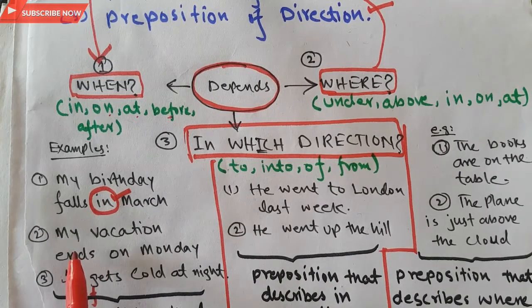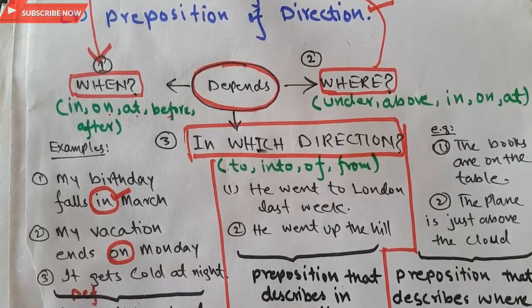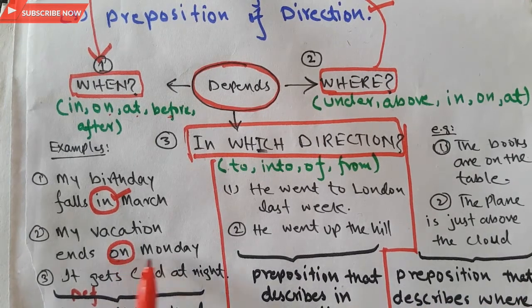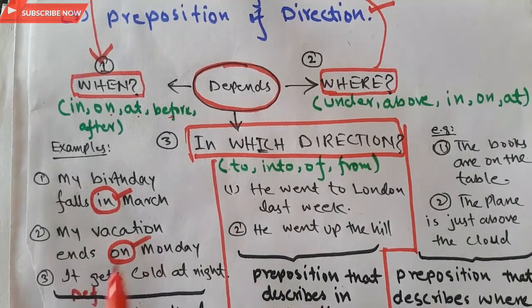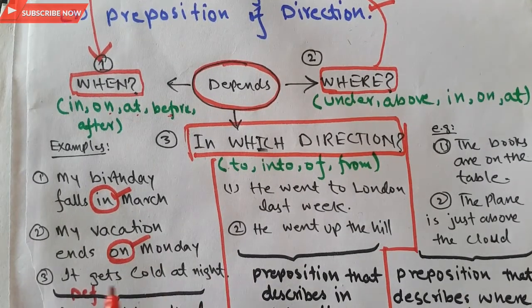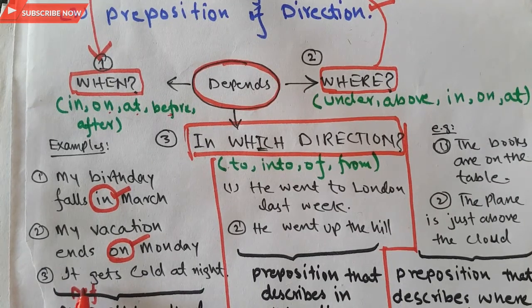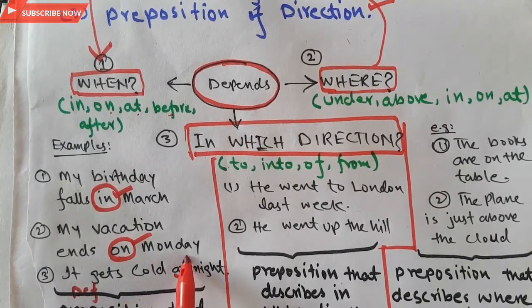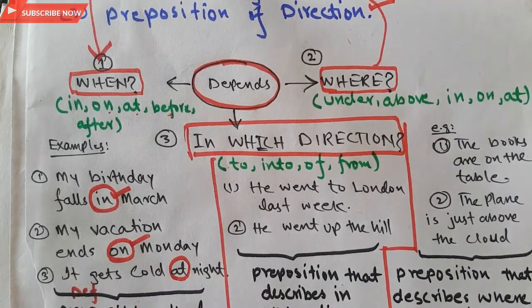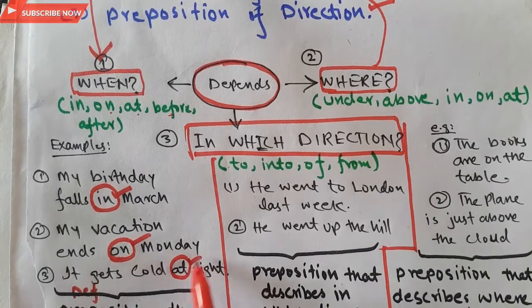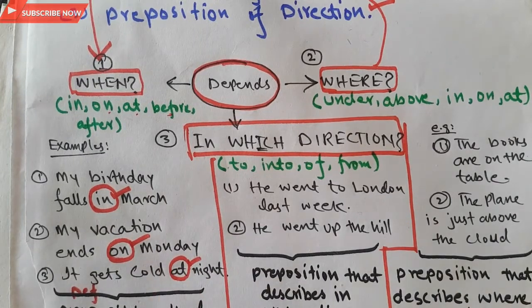Similarly, the other example is: my vacation ends on Monday. If my dad or my mother asks me when your vacation ends, I will say that my vacation ends on Monday. So this is also a preposition of time because it shows us the time. And the third example here: it gets cold each night. If a guest comes to my home and asks me when it gets cold, I will say that it gets cold each night. So here the word each is known as a preposition of time.